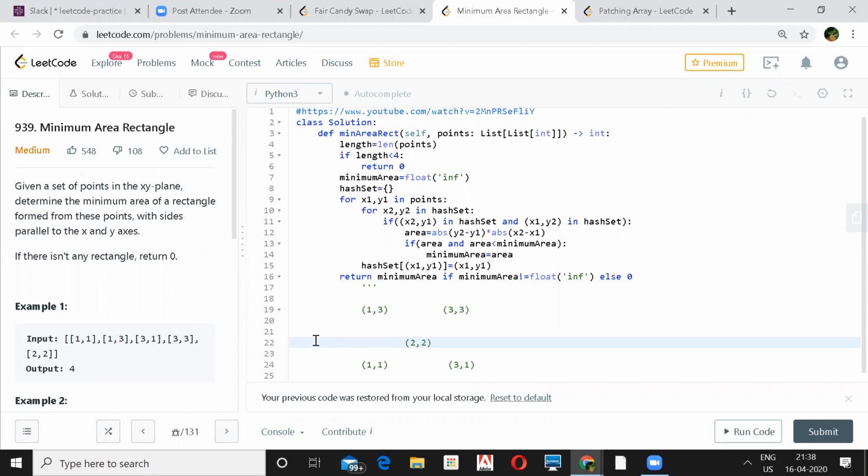The value for the x-axis will be, for example, in the first map, for 1 there will be an entry, and the entry will be a list of the y coordinates for this particular x. Okay, you mean to say make buckets, right? Yes. So for 1 there will be entry 1, 3, and for 3 there will be entry again 1 and 3.